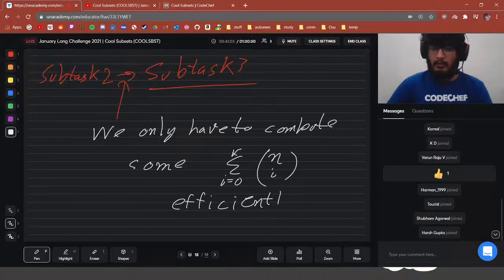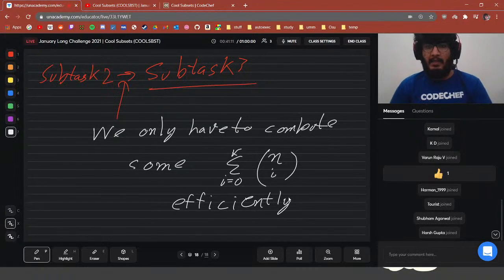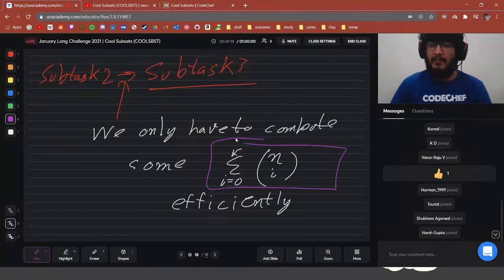If we can compute this value efficiently, then we can do our subtask 3. We would be able to transform from subtask 2 to subtask 3, and we would finally get a final answer, right?